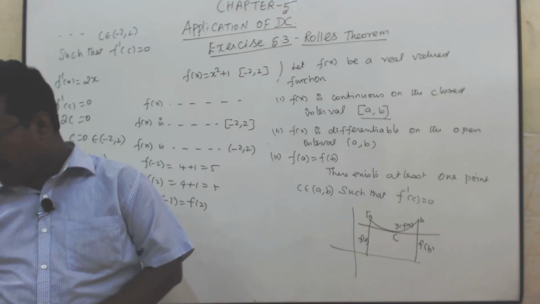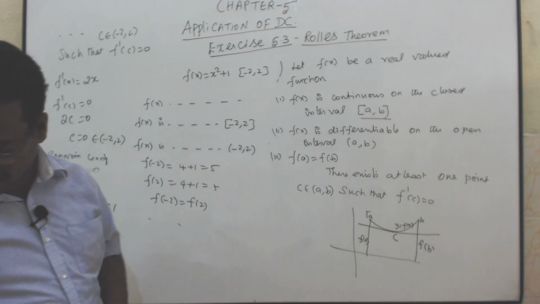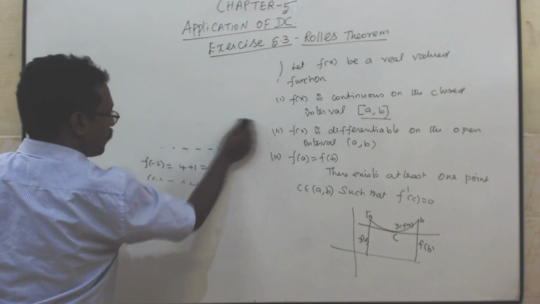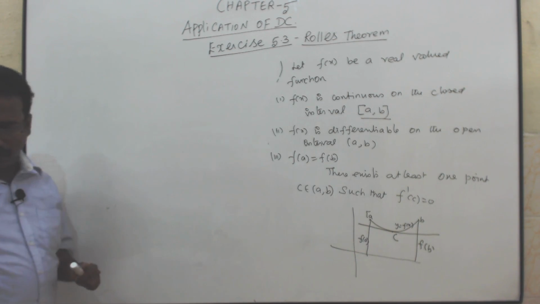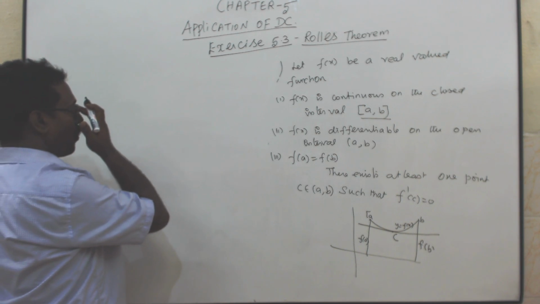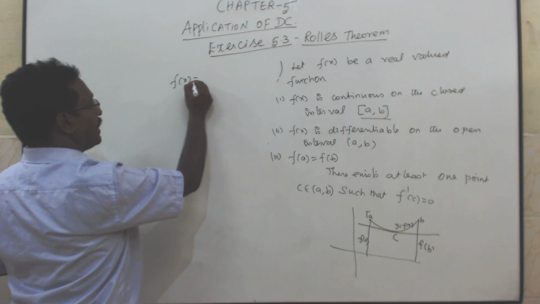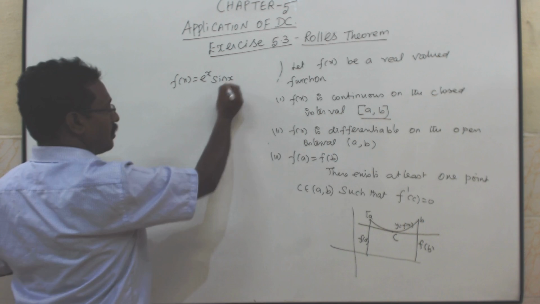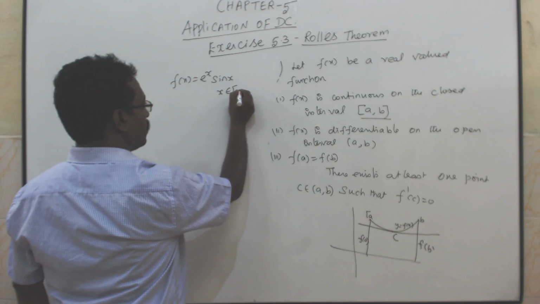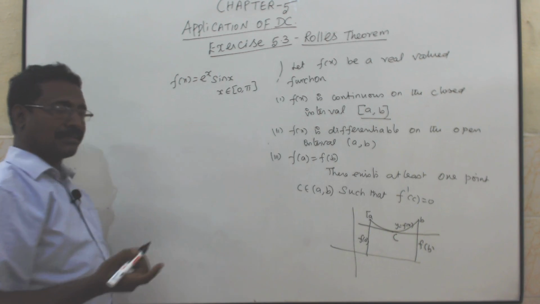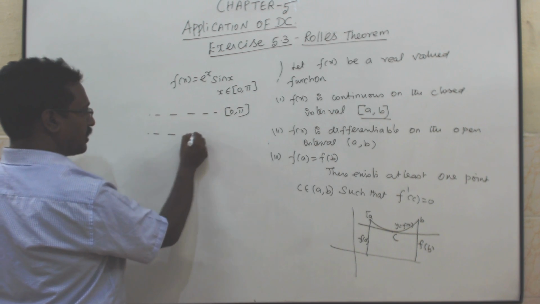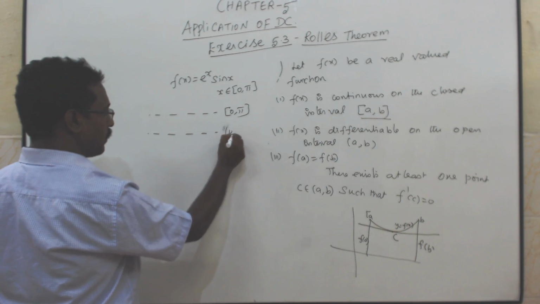Verify Rolle's theorem. f of x is equal to e power x sin x. What is the interval given? 0 less than or equal to x less than or equal to pi. Once again, e power x sin x: f of x is continuous on the closed interval [0, pi], and f of x is differentiable on the open interval (0, pi).